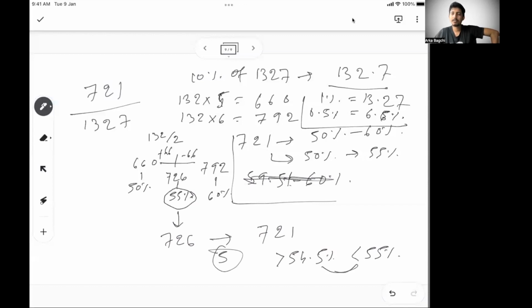So this is the way you can approximate percentages. So how can we master this? Always try to remember, take any two random numbers in mind when you are traveling or sitting idle. Just try to do this calculation in your mind. Can I do 10%? Okay. Can I narrow down which 10th bracket? Can I narrow down which half of that 10th bracket? Can I narrow down the exact percentage? These are the three stages you do percentage approximation. Take any two random numbers and keep practicing this. This is very helpful.